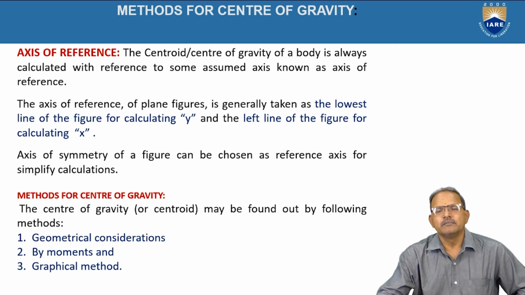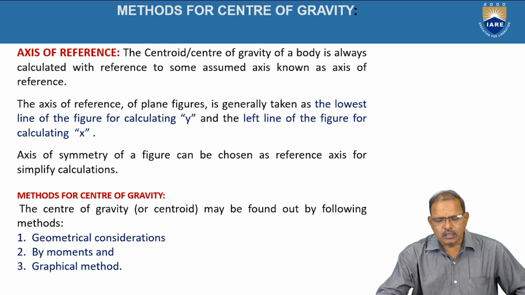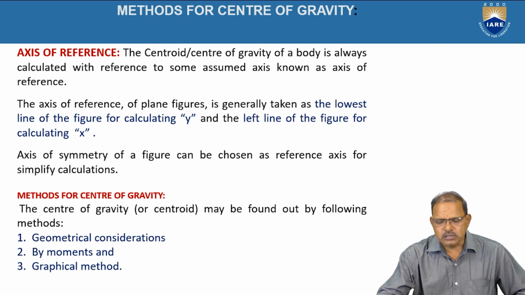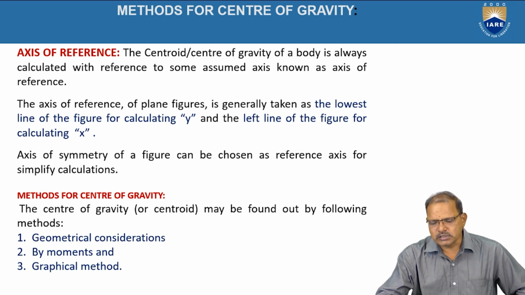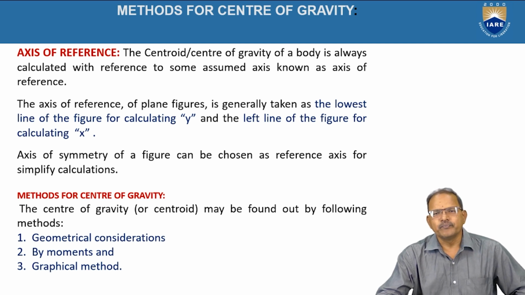Axis reference. In order to represent the position of the center of gravity or the centroid, some reference position is required. Without knowing the position of reference lines, it is difficult to locate the centroid, because the distance is required with respect to a certain axis. That axis is known as the reference axis. The reference axis is generally taken as a horizontal line passing through the lowest point of the given object or figure.